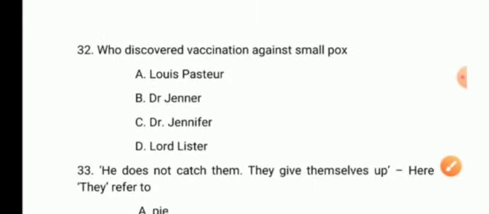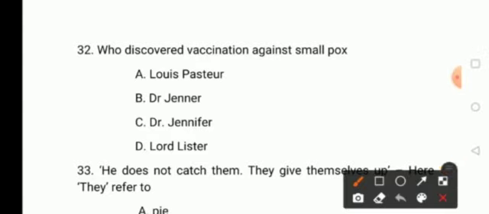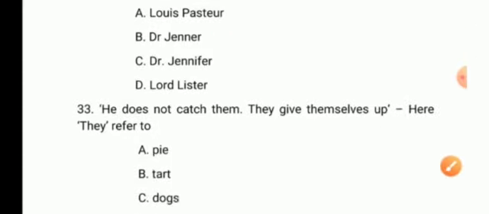Who discovered vaccination against smallpox? Options are A, Louis Pasteur, option B, Dr. Jenner, option C, Dr. Jennifer, option D, Lord Lister. What is the answer? Yes, the answer here, Dr. Jenner. And don't get confused, Louis Pasteur discovered the inoculation method against anthrax. So here the question is vaccination against smallpox. So the answer is option B, Dr. Jenner. Moving on to the next question.